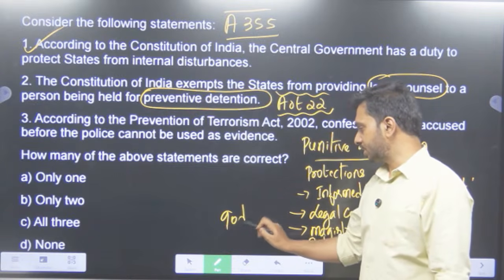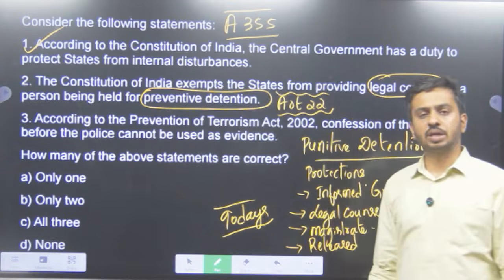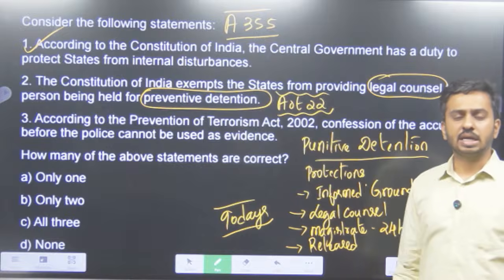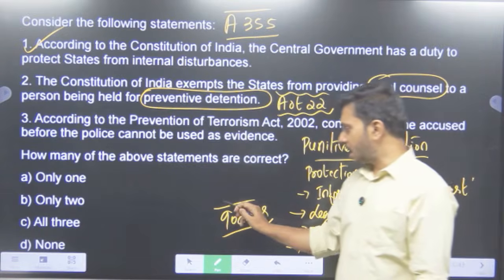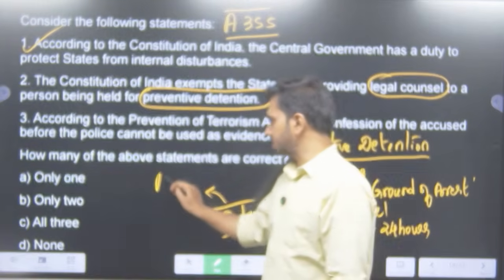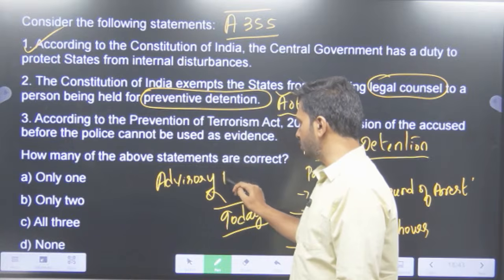So time duration that is there is 90 days. 90 days तक you can actually keep that person without sending him to the magistrate for 90 days, and after 90 days also, if you need his custody, you can actually consult the advisory board.